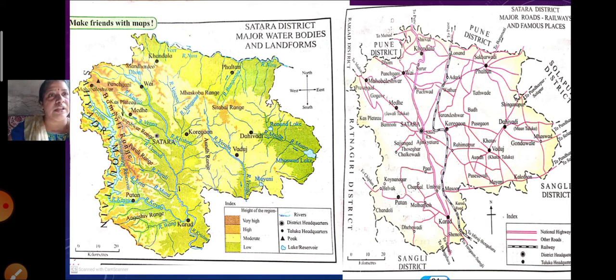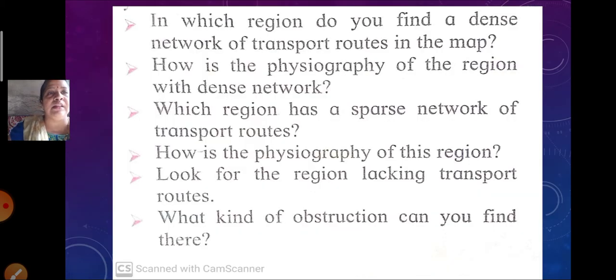Mainly if you see on the border of the West Satara district, you can see very less network of transport. Now the next question arises, why is it so? Why is it lacking transport routes? What kind of obstruction can you find in this region?